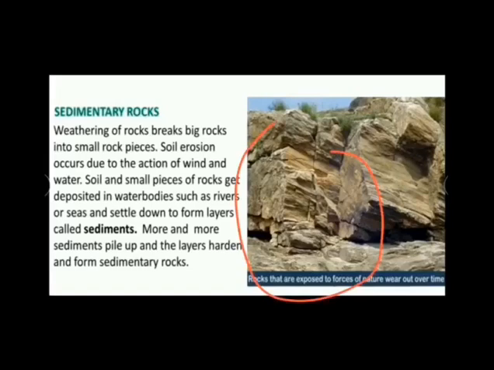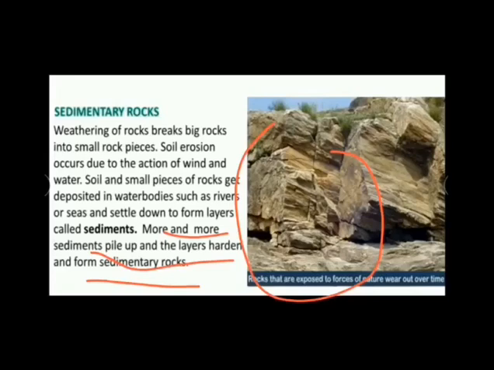These are known as sediments, and over a long period of time the repeated deposition of sediments occurs, and ultimately these layers transform into a solid rock known as sedimentary rock. As more and more sediments pile up, the layers harden and form sedimentary rock.